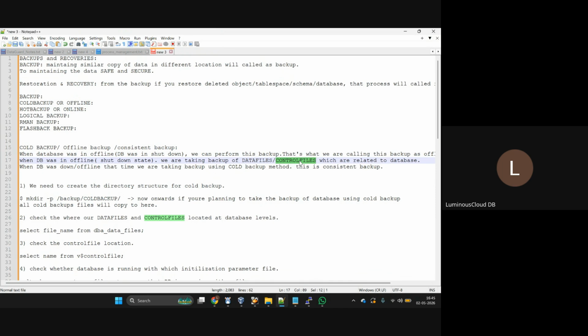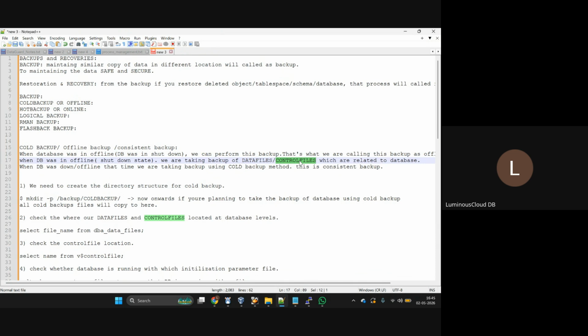Any questions here? Why do we call this cold backup, offline backup, or consistent backup? In an interview, they will definitely not ask this. But for DBAs, whoever works in IT, if you join companies like Wipro, yearly they will take some technical tests with multiple choices.